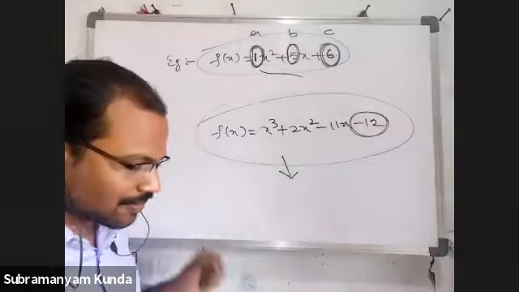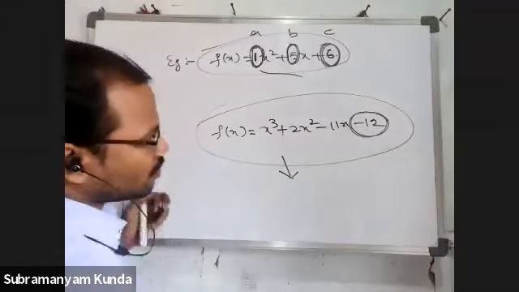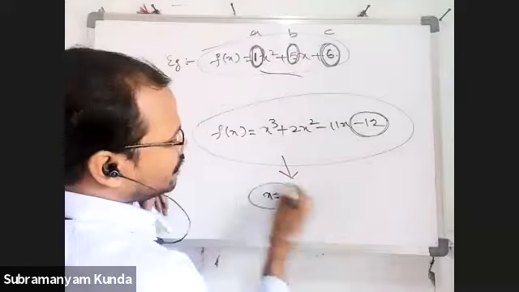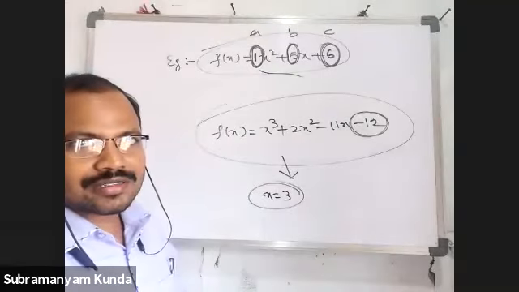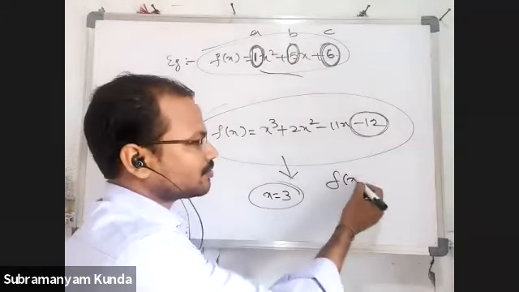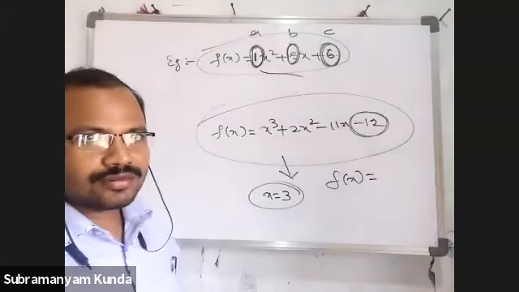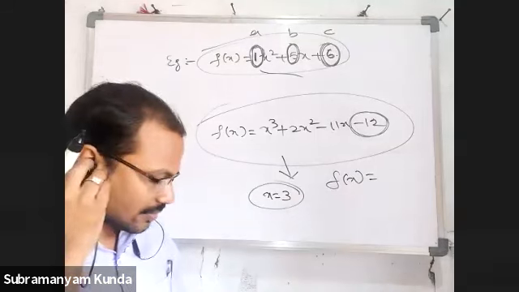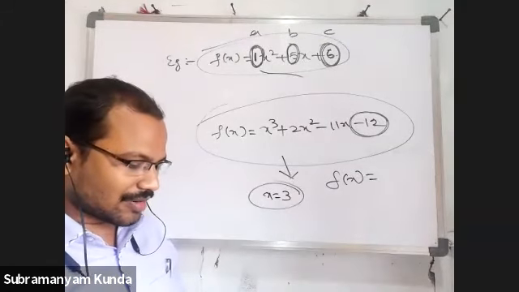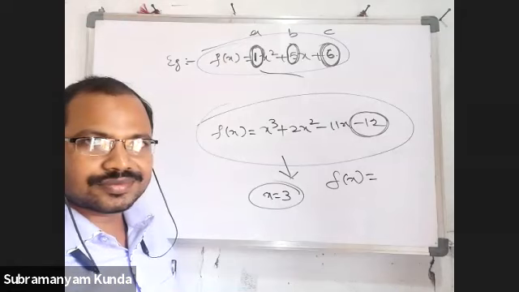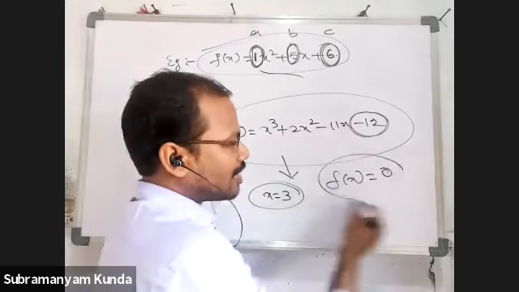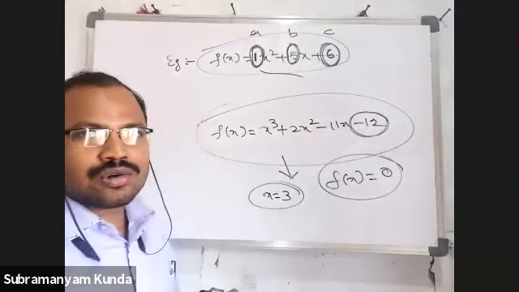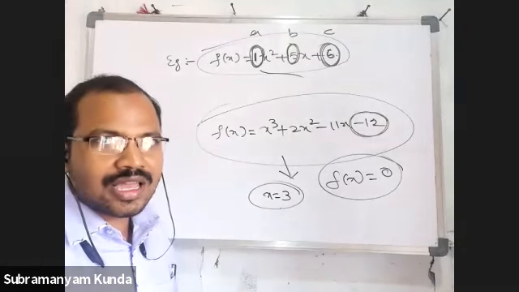So you just verify the value x is equal to 3 in the polynomial f(x). What is the value of f(x)? Tell me. Zero, sir. Yeah, 0. That means x equal to 3 is a root or zero of the polynomial.